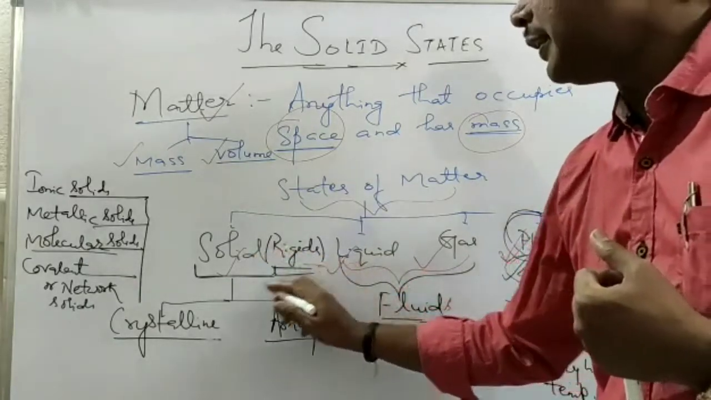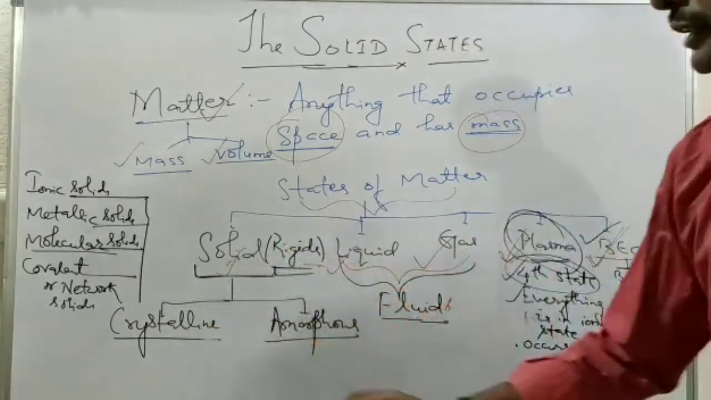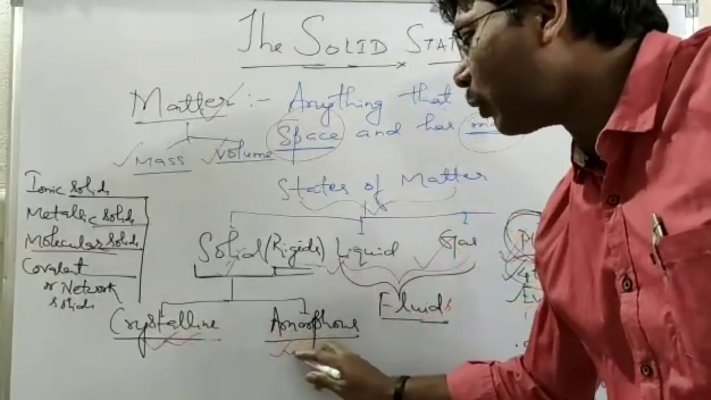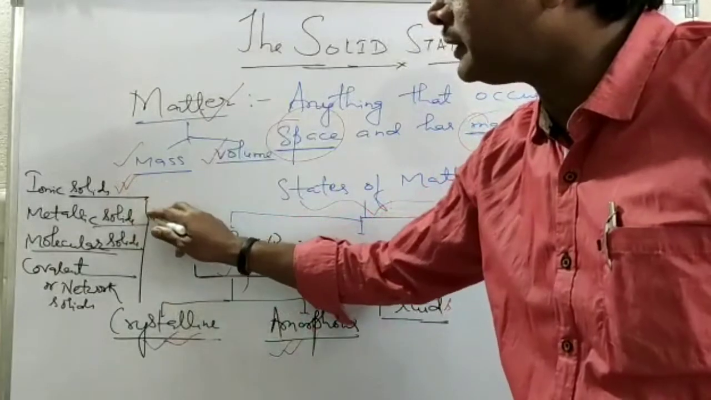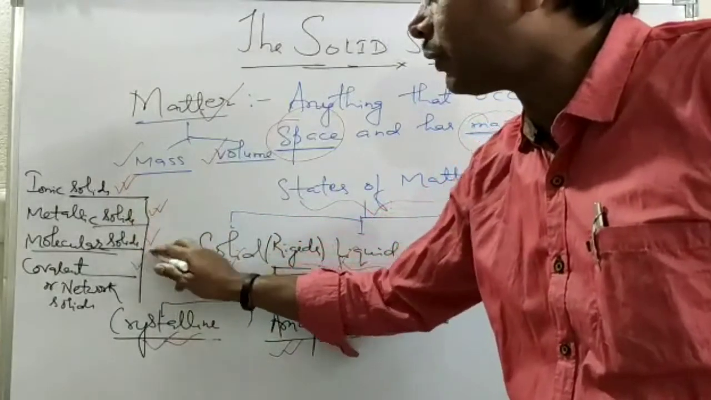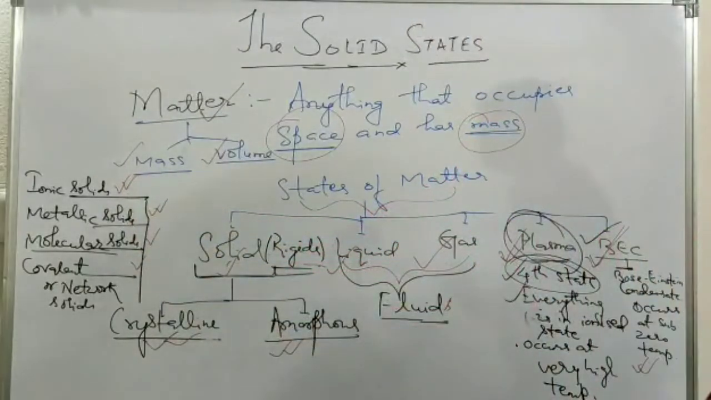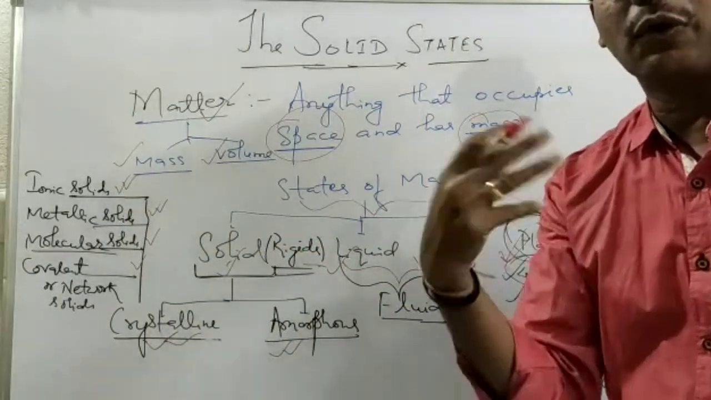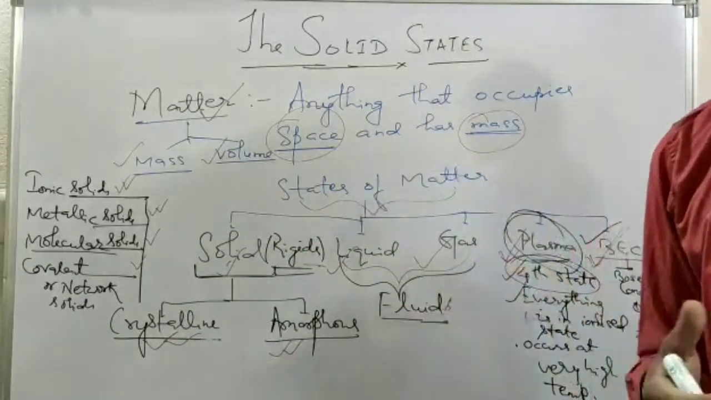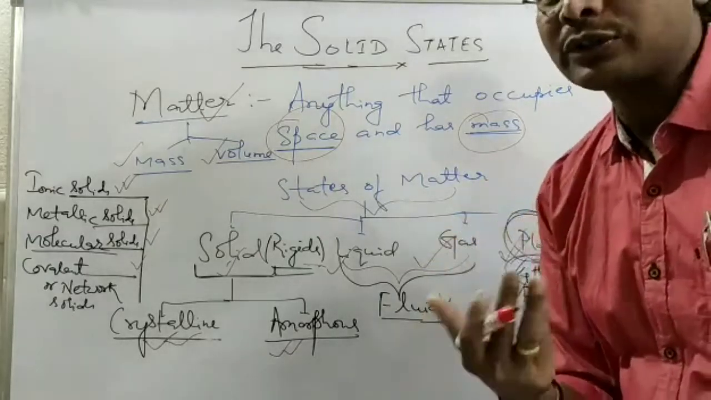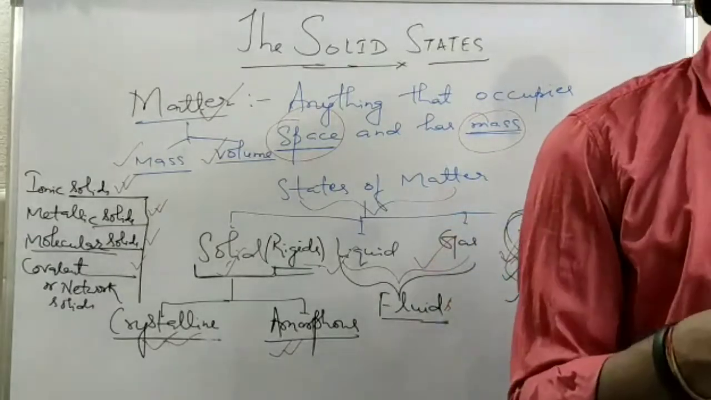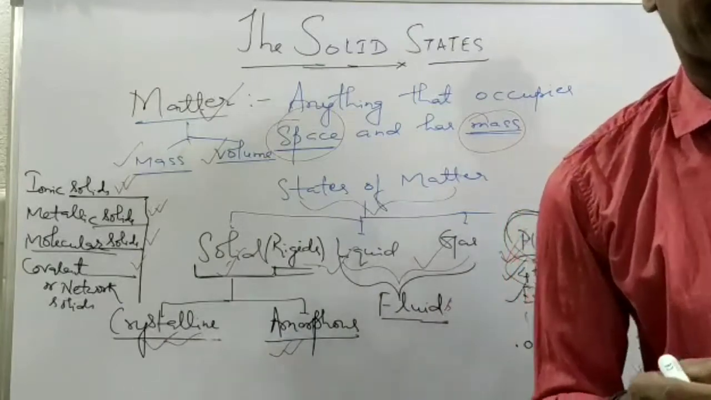Solid is rigid. There are 2 different types of solid: one is called the crystalline solid, another is called the amorphous solid. Crystalline solids are further classified into ionic solids, metallic solids, molecular solids, and covalent solids. Molecular solids are further classified into 3 types: polar molecular solids, non-polar molecular solids, and hydrogen bonded molecular solids.